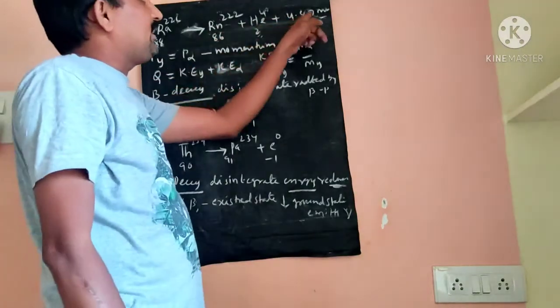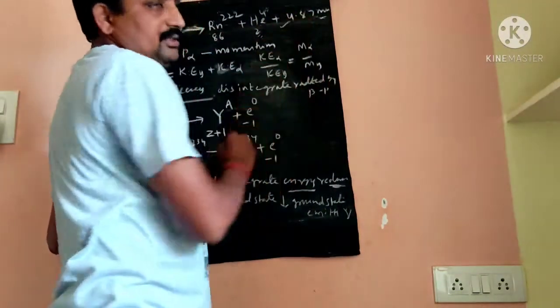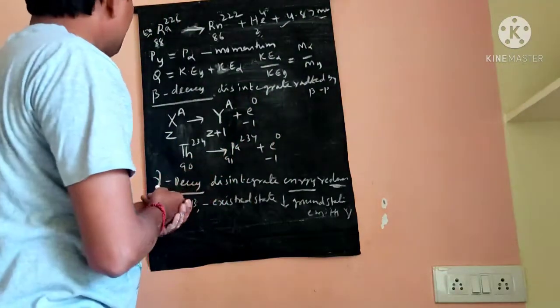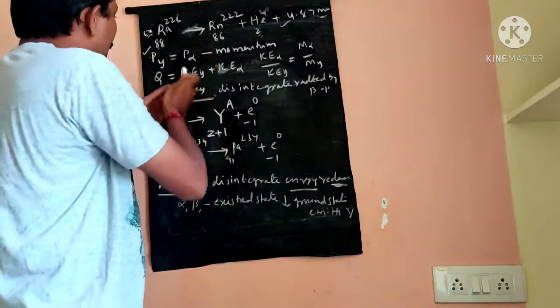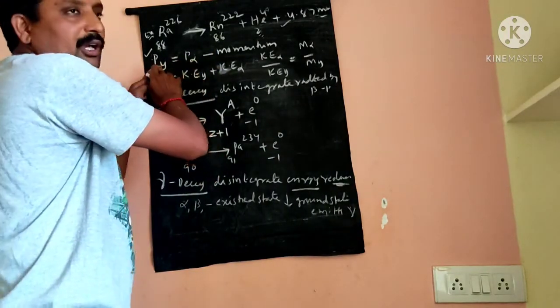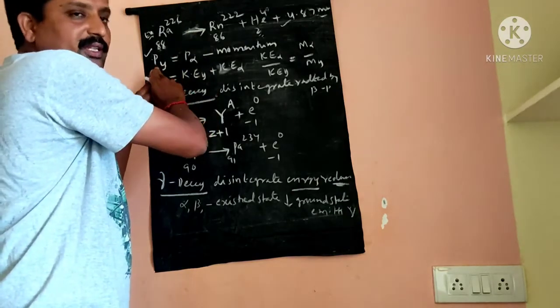4.887 mega electron volts of energy is liberated in this reaction. In alpha decay, the momentum of the alpha particle is equal to the momentum of the daughter nucleus.